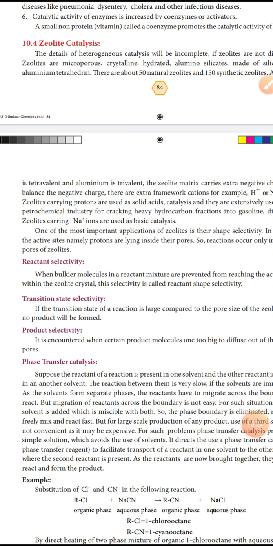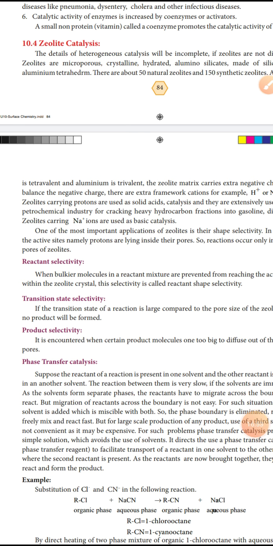Not all molecules can reach the active site because it has tiny holes, so only tiny particles are allowed. The selectivity is called reactant shape selectivity.